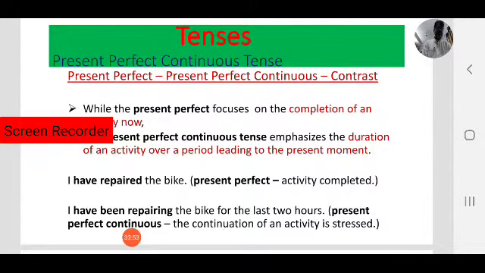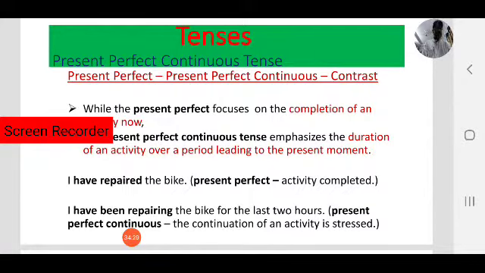So when do we use present perfect? Present perfect tense is used for a past action. It may be recent past, it happened just now, and the action was completed. I have written the letter, or I have watched the movie.